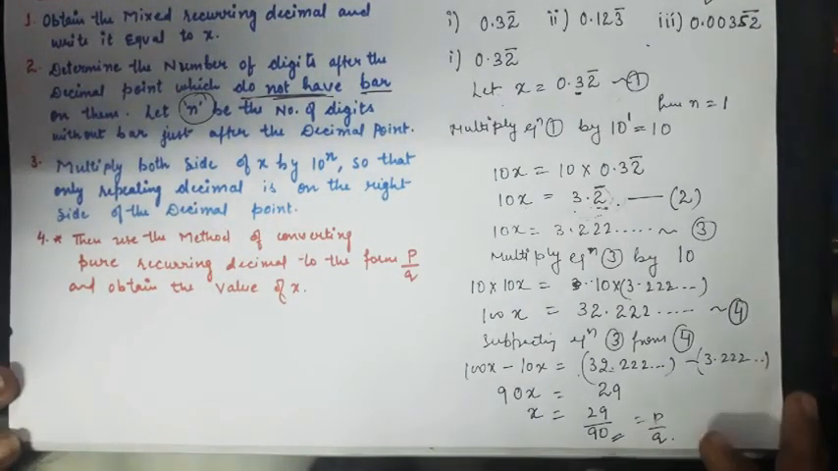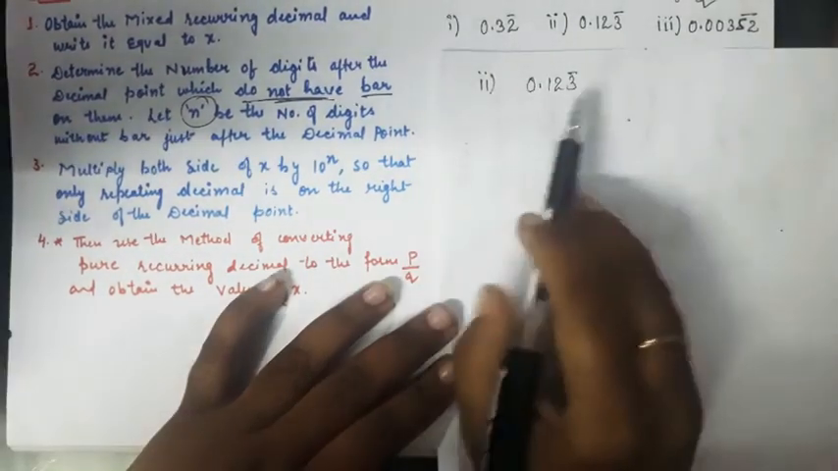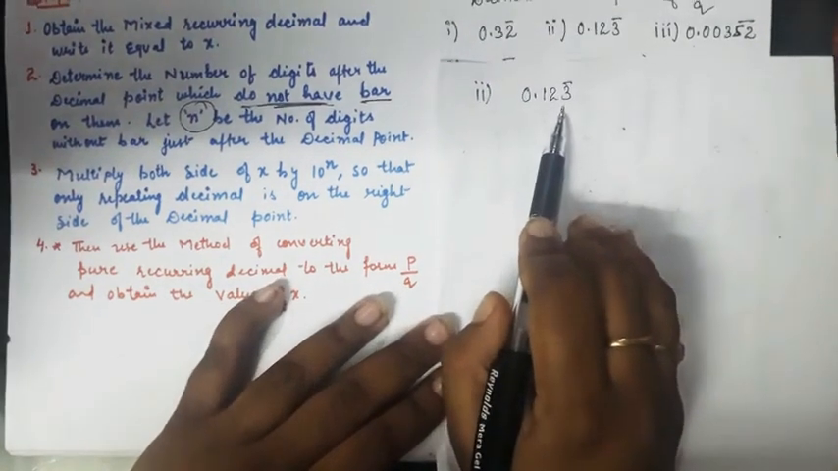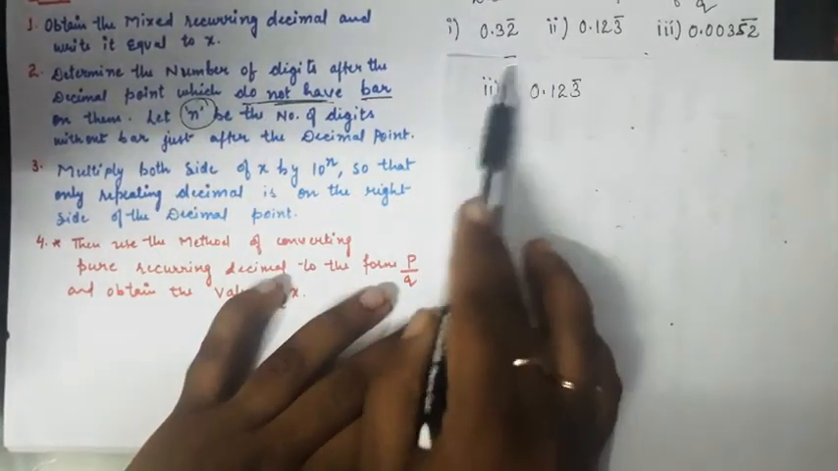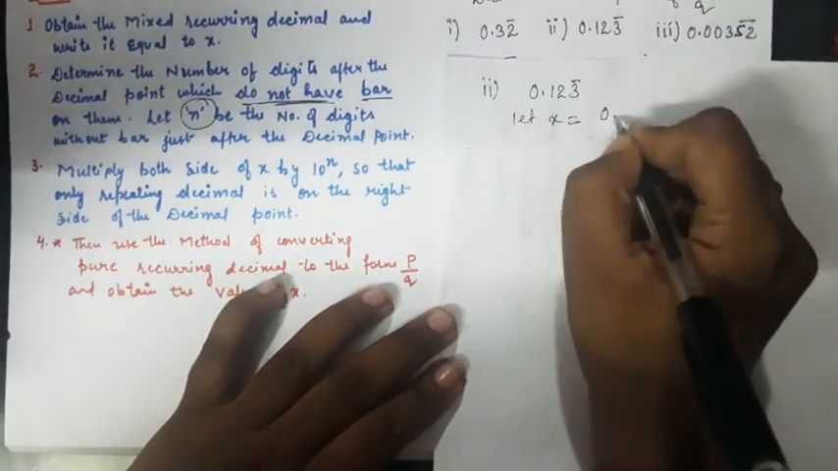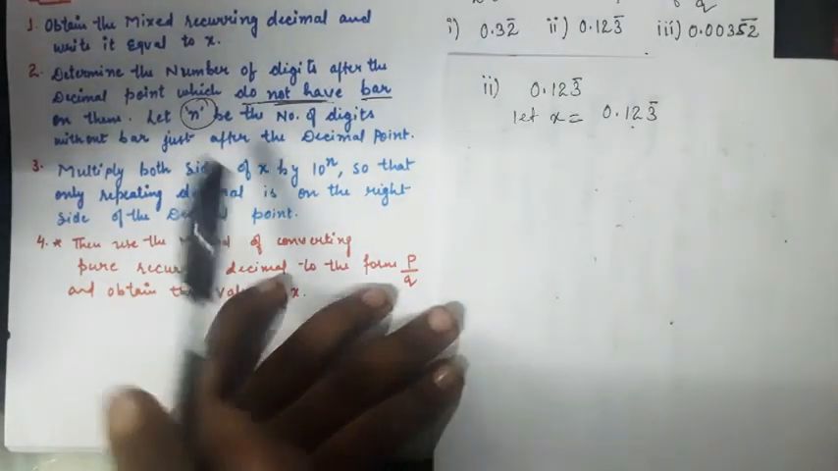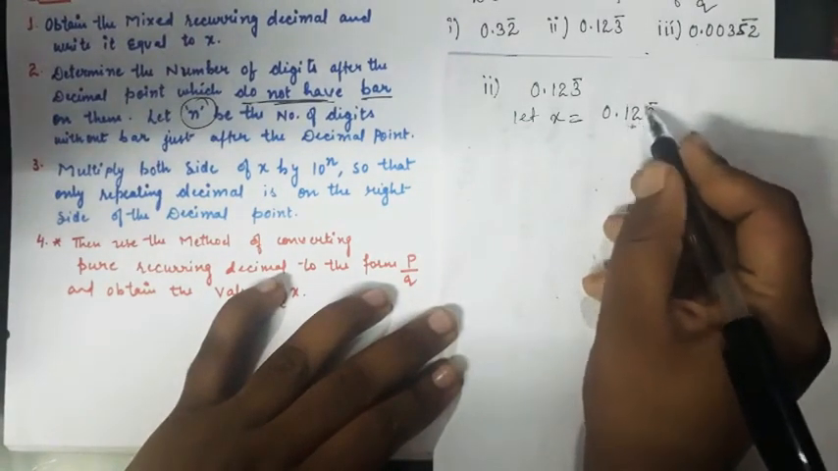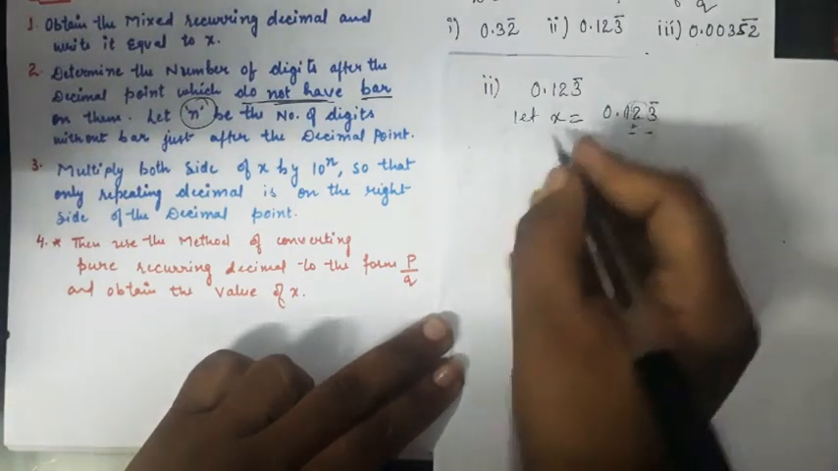Now we'll proceed to the second part to make you more clear. We'll follow the same steps. First of all, it's a mixed recurring decimal, so let this equal x. Let x equal 0.123 bar. Now determine the number of digits after the decimal point and without bar. There are two digits, so we need to multiply this by 100.